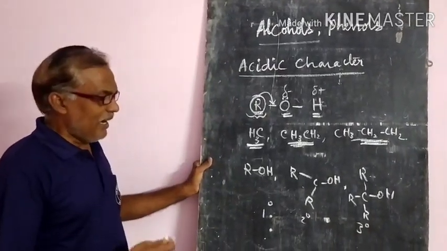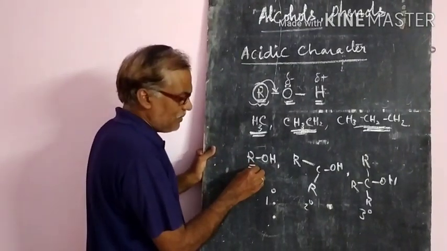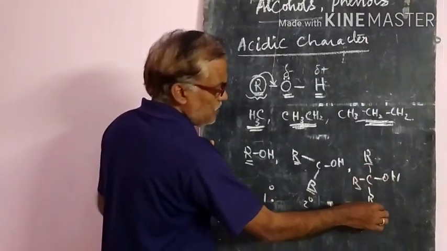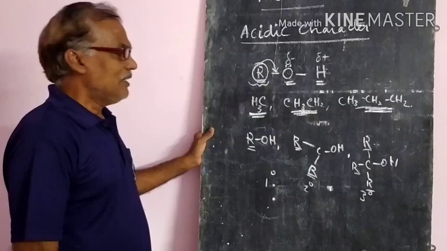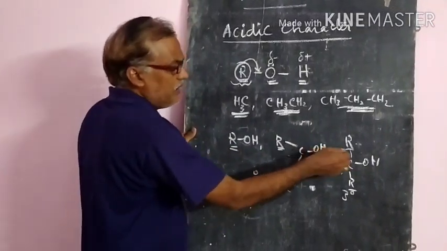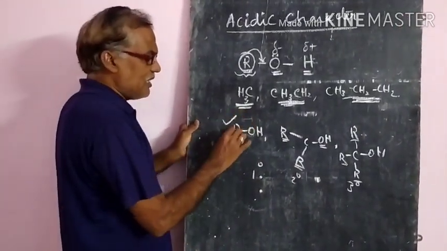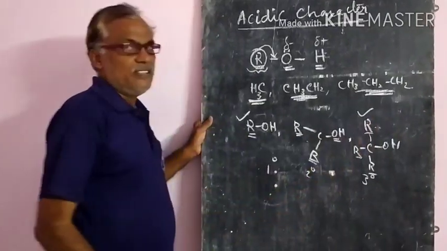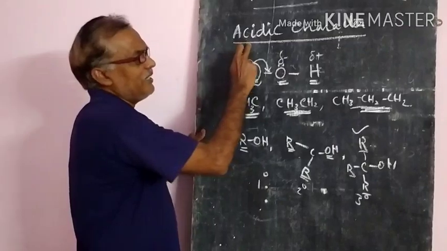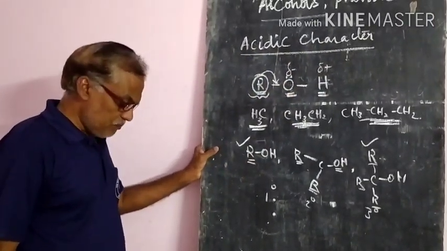Then the electron density increases on the carbon. Here only one methyl group is there, here 2 methyl groups are there, or 3 methyl groups are there. Then the electron density decreases on the oxygen atom. Ultimately the acidic character decreases. So this is the strongest acid, this is the weakest acid. This is very important, which will influence the acidic character in alcohols.